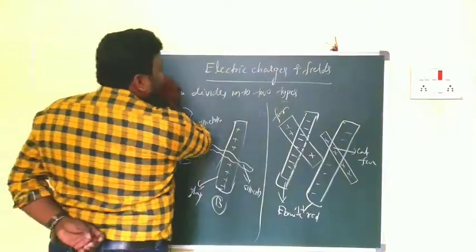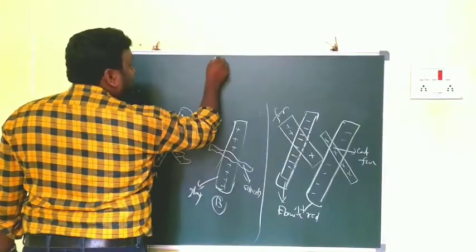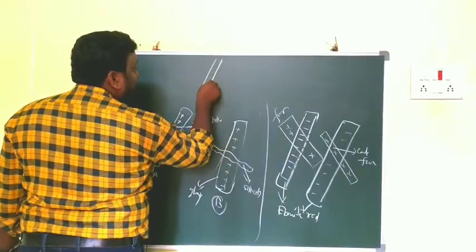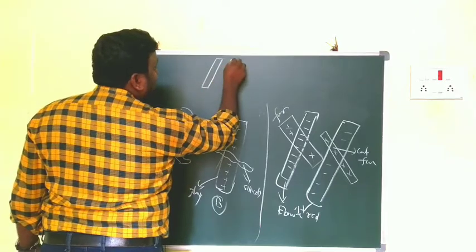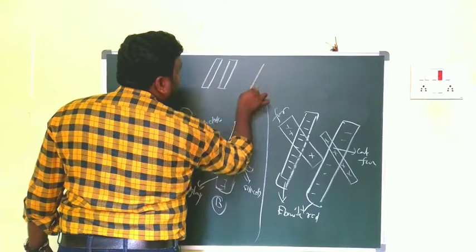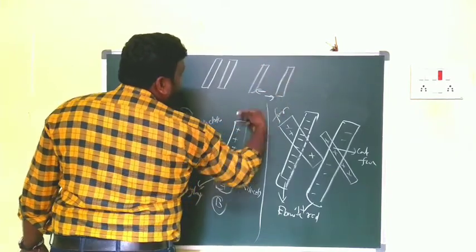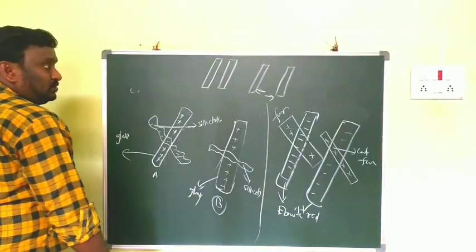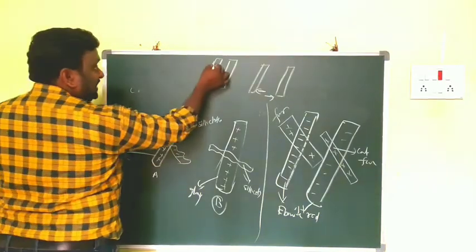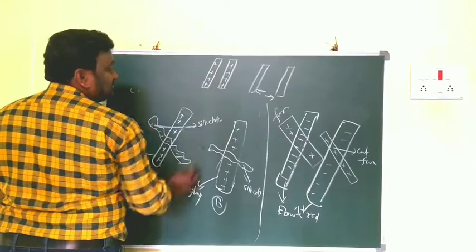Now if you want to bring them very near to each other, obviously they should be repelled, because they have the same charges.